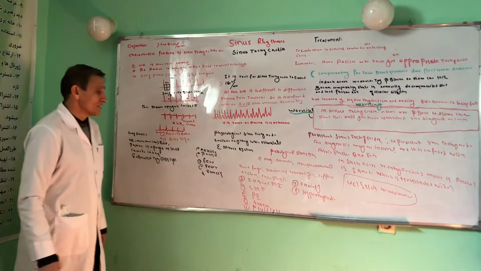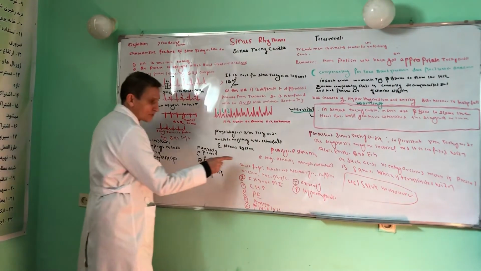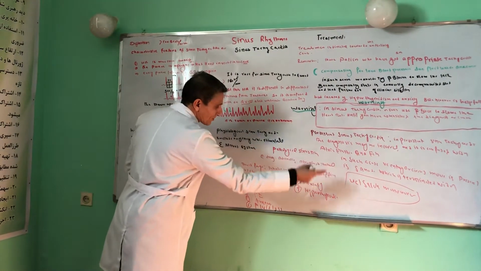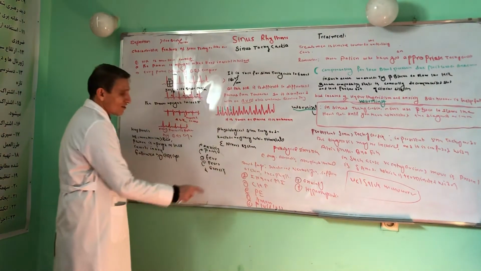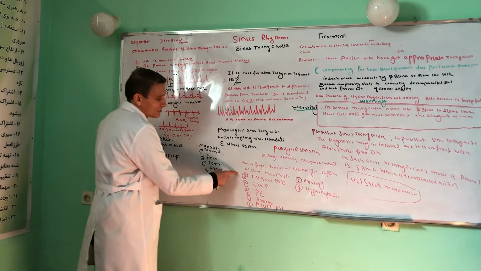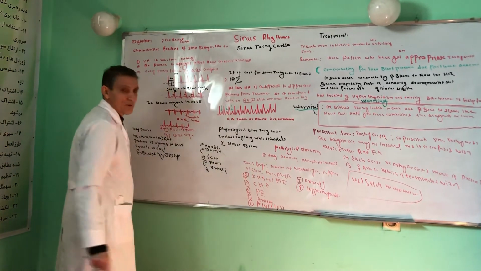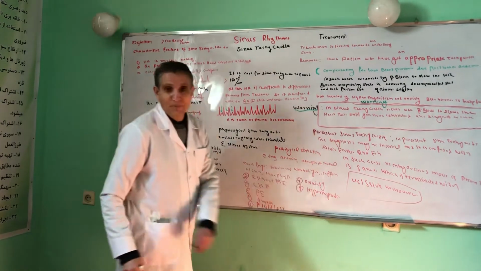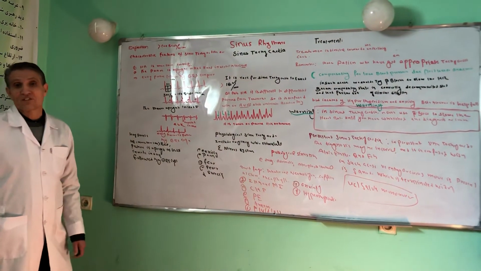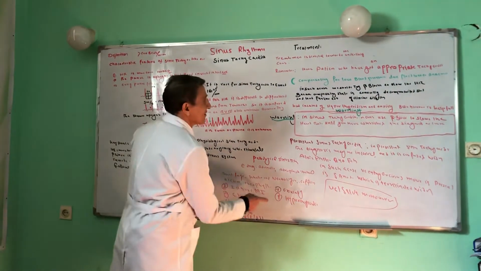Pathological causes of sinus tachycardia start with drugs, especially adrenaline, atropine, and salbutamol, don't forget inhalers and nebulizers, as well as caffeine and alcohol. Other causes, for example, IHD and myocardial infarction, heart failure, pulmonary embolism, anemia and fluid loss, anxiety and hyperthyroidism. These are the pathological causes of sinus tachycardia.